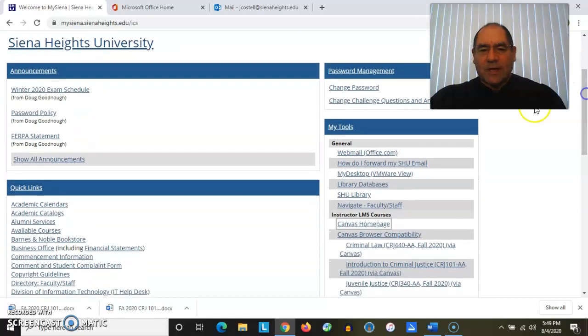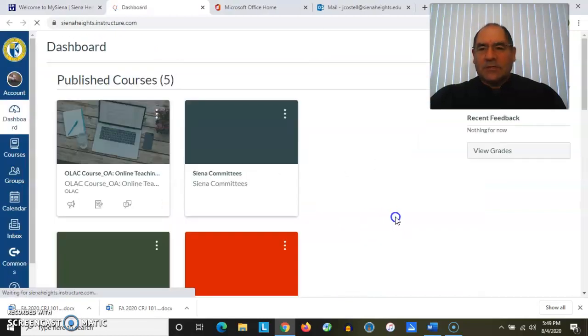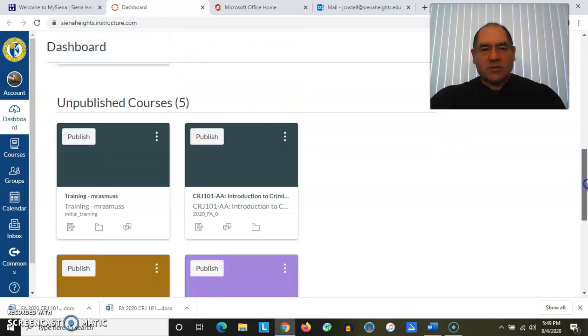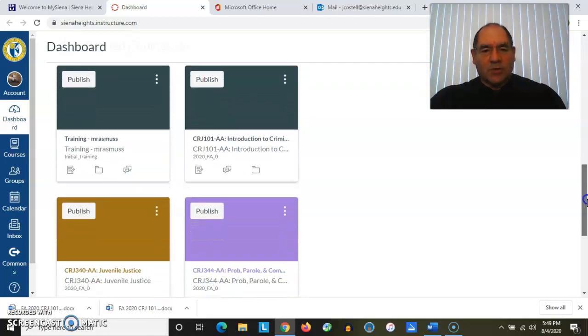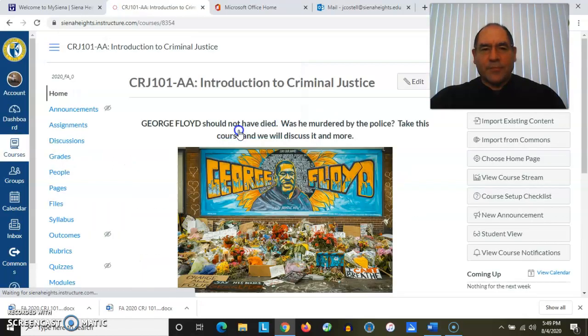So I'm going to have you scroll down and look for this wording that says Canvas Homepage. And we're going to click on that, and it's going to take us to Dashboard. Now on Dashboard, and again, your screen will probably look a little bit different than mine, it should show you the courses that you're enrolled in. And for me, it shows the courses that I'm going to be teaching this semester. So for instance, I'm now looking for CRJ 101, and here it is. I click on that, and it takes us to our home page.